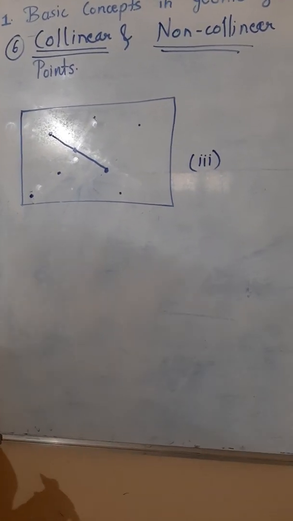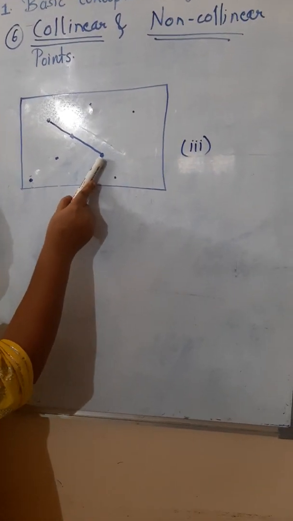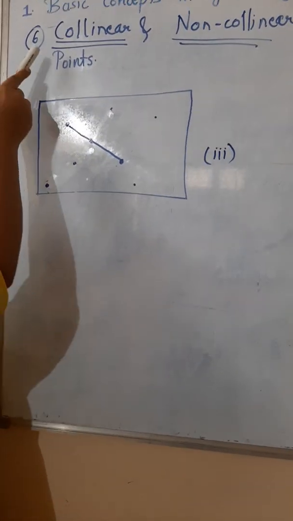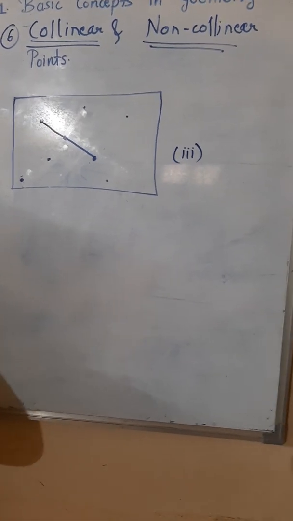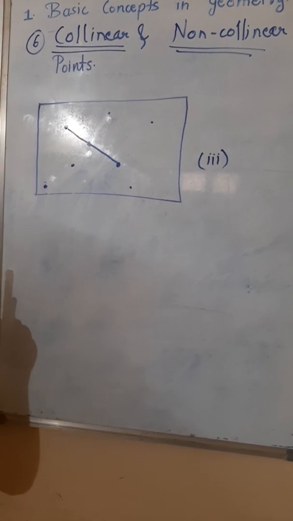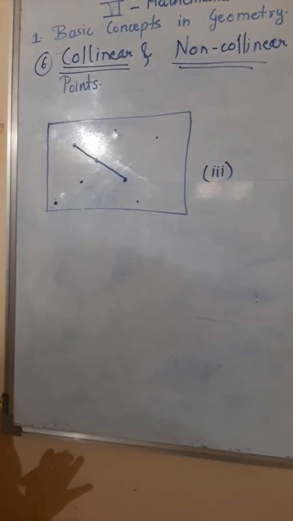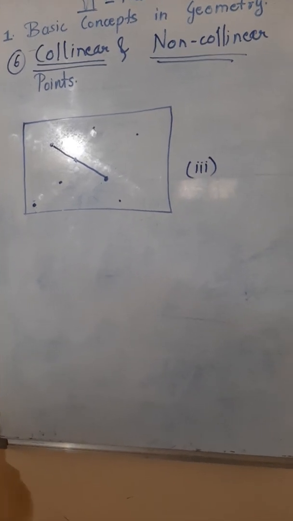Now once again I will repeat for you. The points which lie in a straight line are called collinear points, and the points which do not lie in a straight line or which are scattered here and there are called non-collinear points.